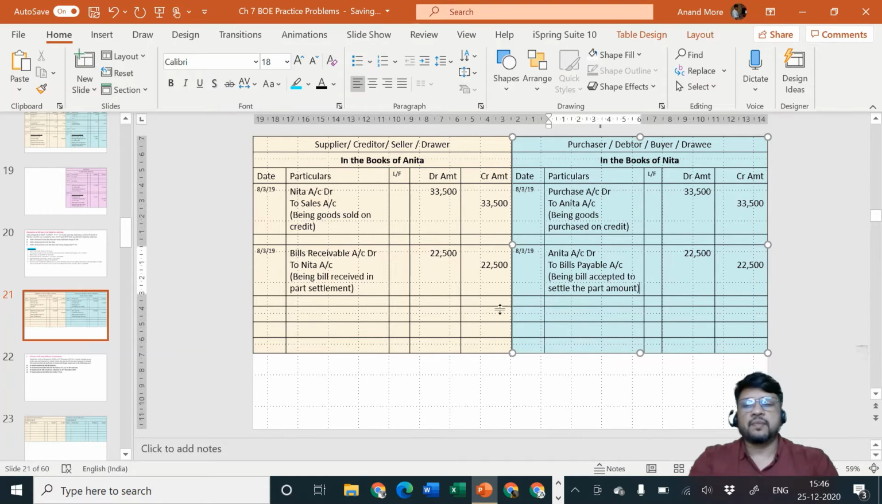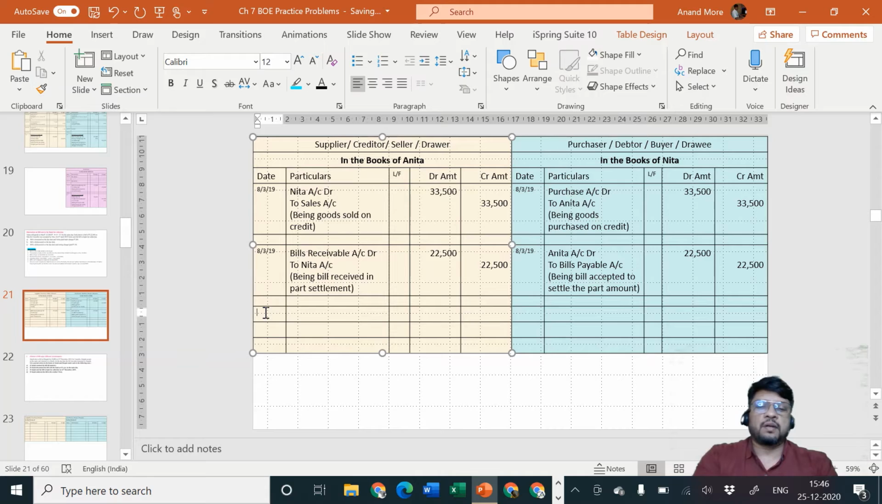Okay, so 8th of March transactions are over. Now the next transaction is going to be on which date? Yes, correct, the next transaction is on 4th of April. On 4th April, what is going to happen? Anita is going to the banker. What is she giving to the banker? Bill of exchange. What was the banker thinking? Probably Anita wants money today itself.